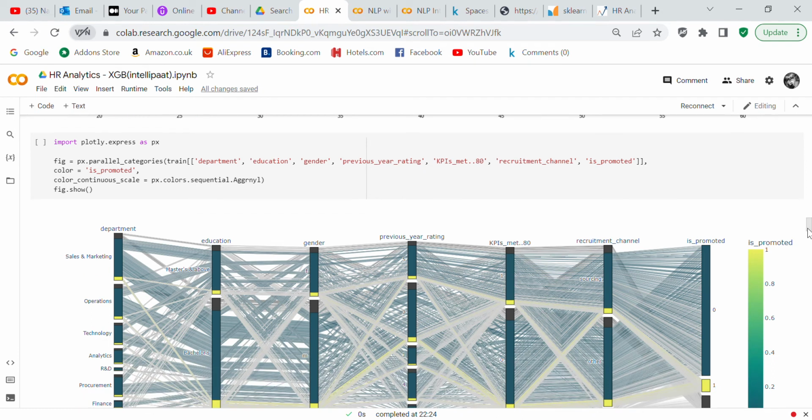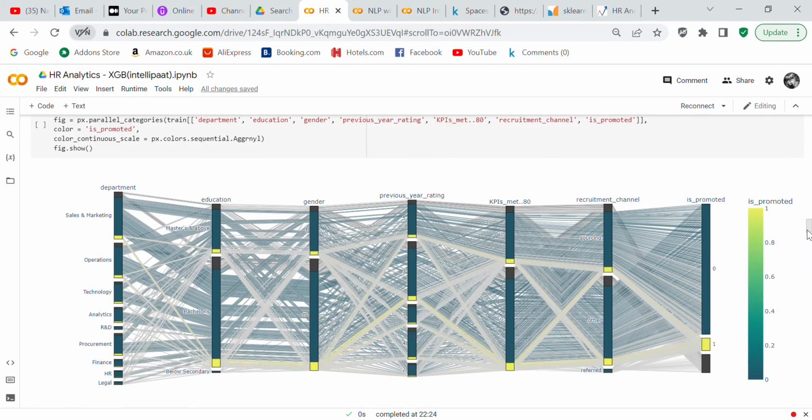Here's another plot. This is what we were shown how to use in the AI project, and I've never used it, but this is another little diagram that you can use if you want to know more about how the different categories relate to each other. So here, we'll take gender.